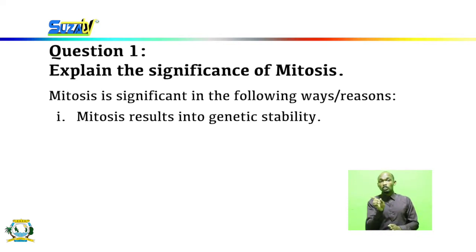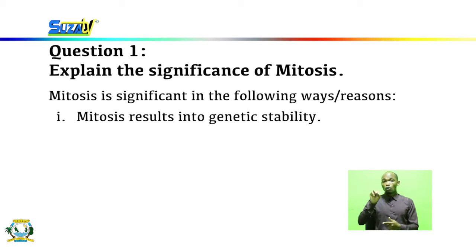We all know that in order for an organism to be genetically stable, and for the number of chromosomes to remain stable, there must be mitosis, in which the cells increase in number but the number of chromosomes remains the same.